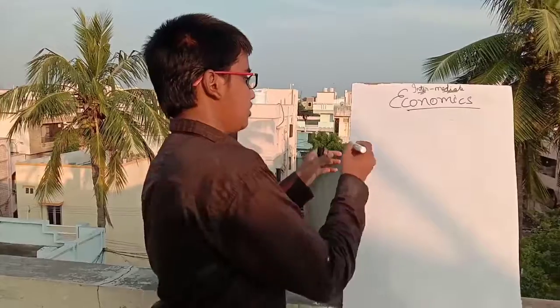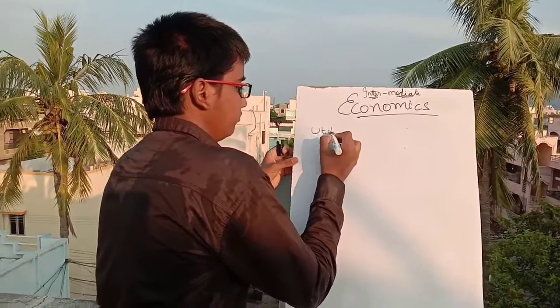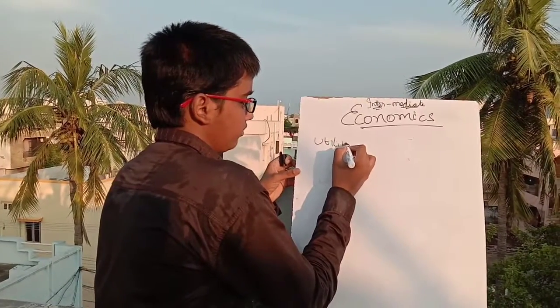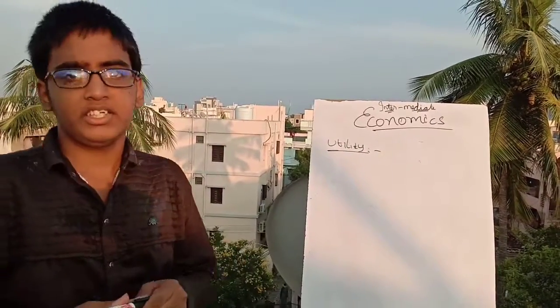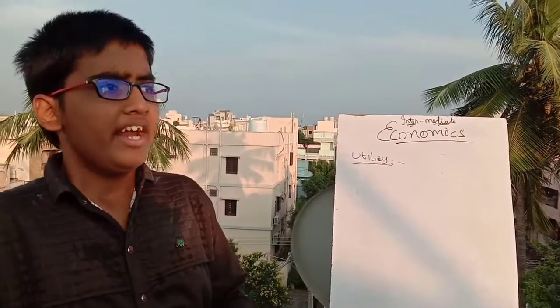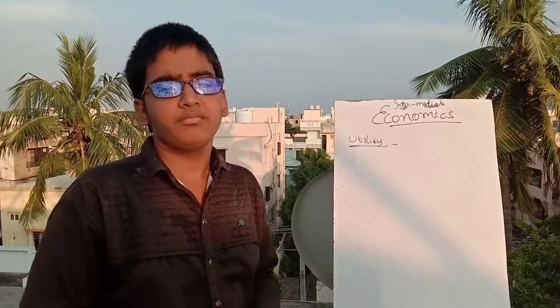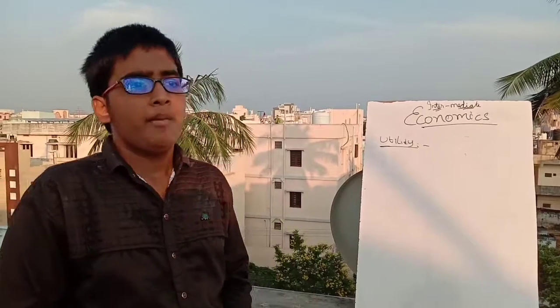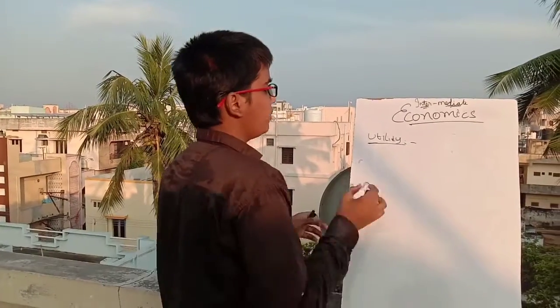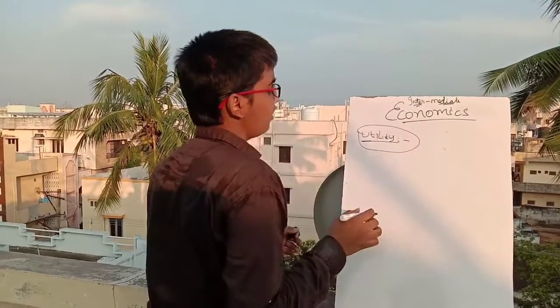called utility. So here utility means it is a property of satisfying human wants at a point of time. It is purely a measurement, an imagination of economics.